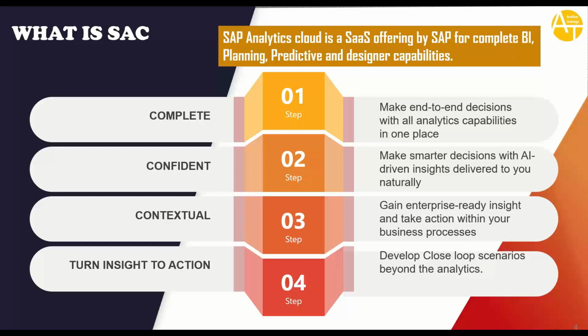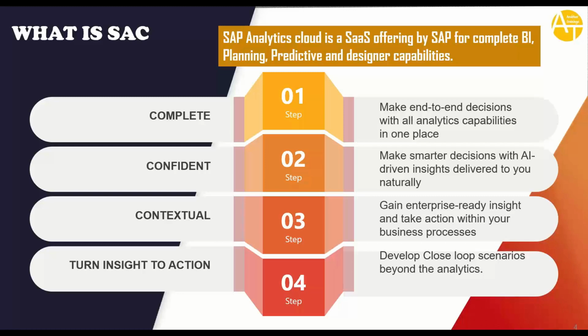It's a complete solution to offer BI, planning, predictive, and designer capabilities. SAP Analytics Cloud is complete, which means it provides end-to-end decision making with analytical capabilities in one single place. It helps businesses to take confident decisions. You can make smarter decisions powered by machine learning and AI-driven insights directly to the business users.